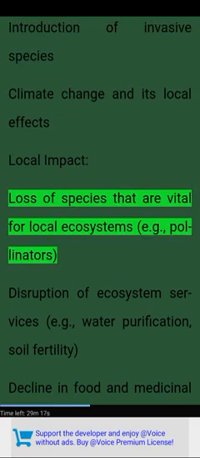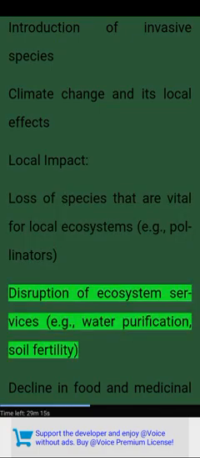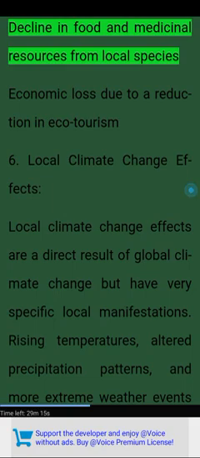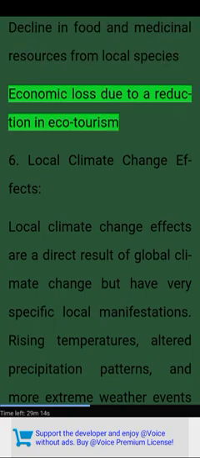Local impact. Loss of species that are vital for local ecosystems, e.g., pollinators. Disruption of ecosystem services, e.g., water purification, soil fertility. Decline in food and medicinal resources from local species. Economic loss due to a reduction in ecotourism.